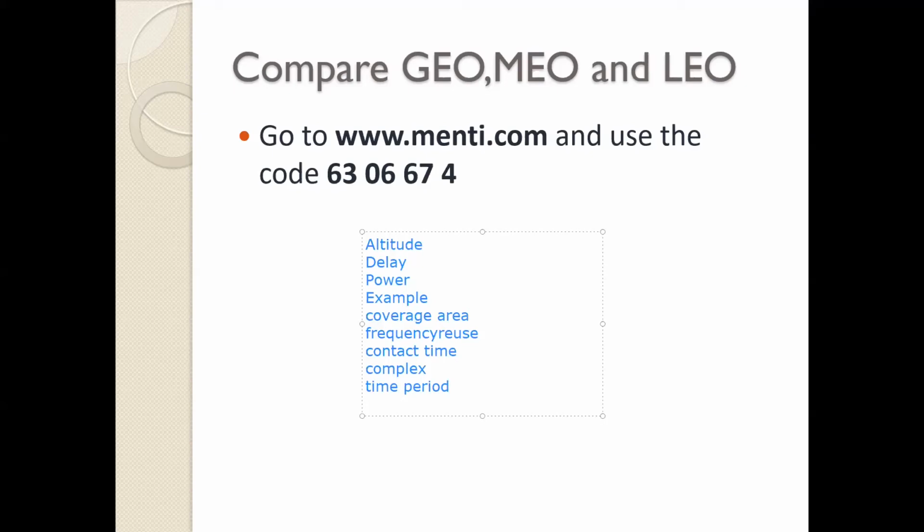The examples you have given are very good. Then what else? I hope I covered. Yes, and also the application you talked about. As you have correctly said, GEO is used for broadcasting, MEOs are used for real-time communication, and LEO is used for voice and data communication. Correct.